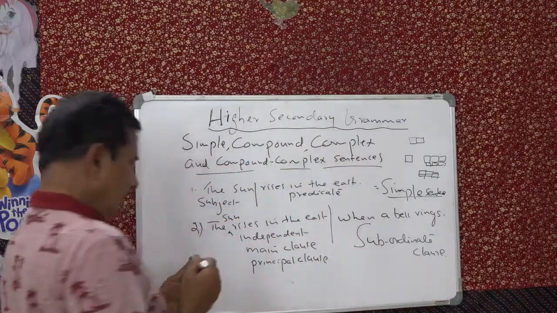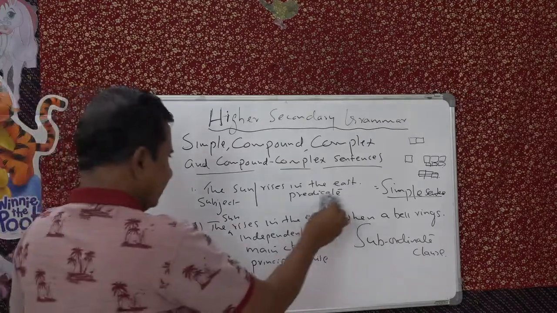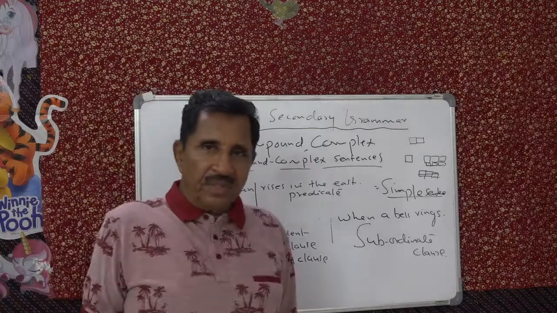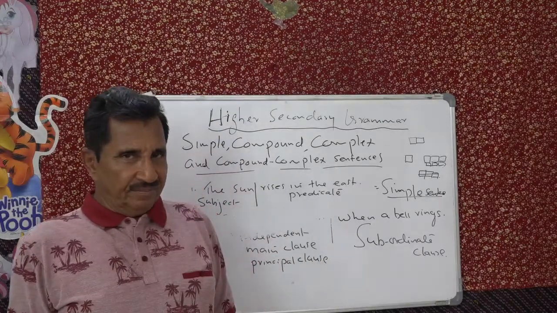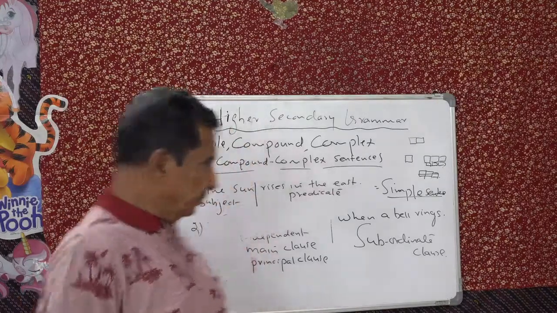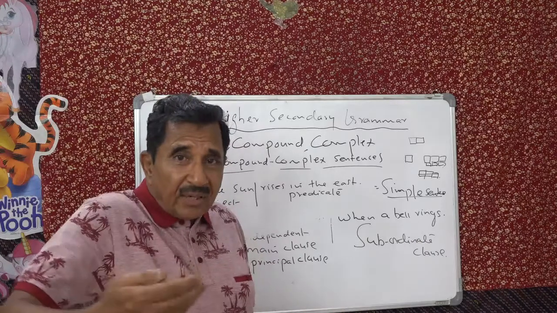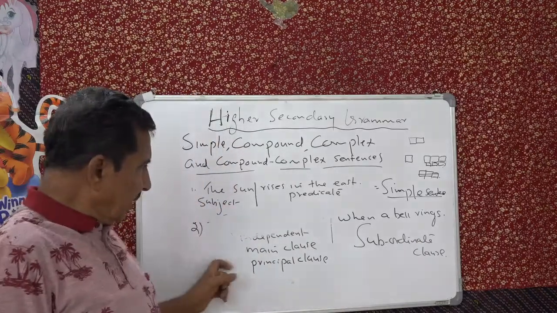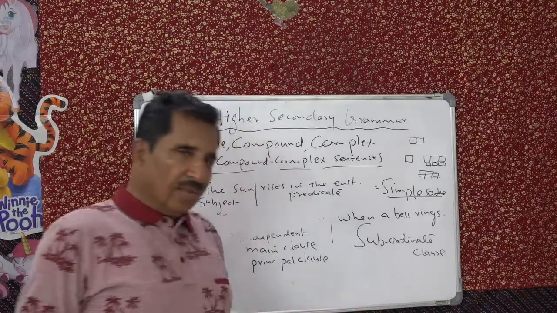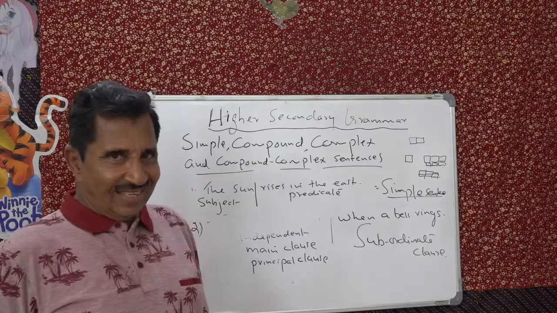See, I will show you: suppose the main part is not here, and we only say when a bell rings, the meaning is not complete. That means it cannot stand alone. It is a dependent clause. Independent and dependent. Main clause, subordinate clause. Principal clause, subordinate clause. Understand?